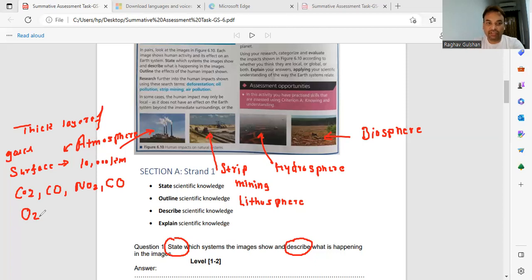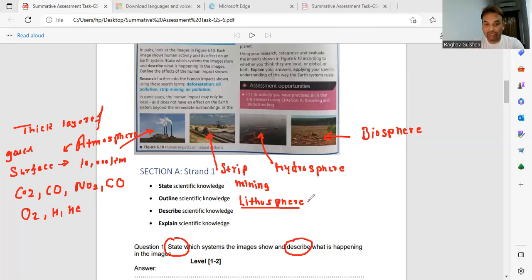The life-supporting gas, right? So atmosphere contains different types of gases, right? Even hydrogen and helium also, but they are in small amounts. There are many other gases too, right? So you need not mention those gases because we are not going to study each and every gas of the atmosphere, right? And then we have to describe the lithosphere, right?